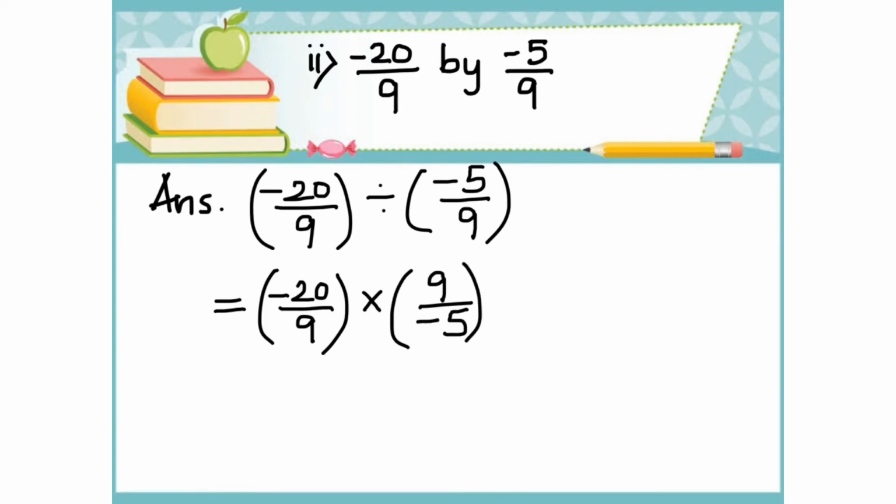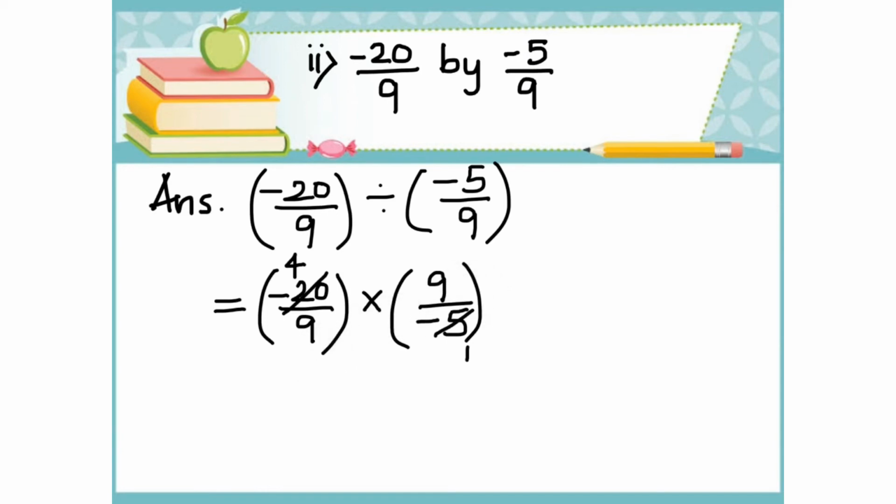In this expression, 20 and 5 have 5 as common factor. So let's cancel it. 5 times 4 is 20. 5 times 1 is 5. And 9 and 9 have 9 as common factor.